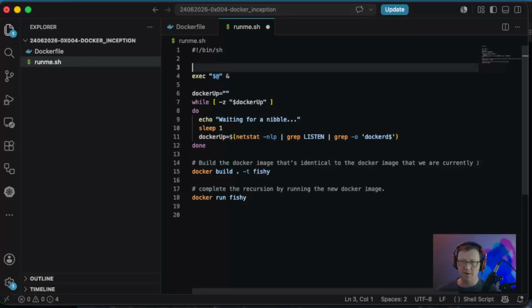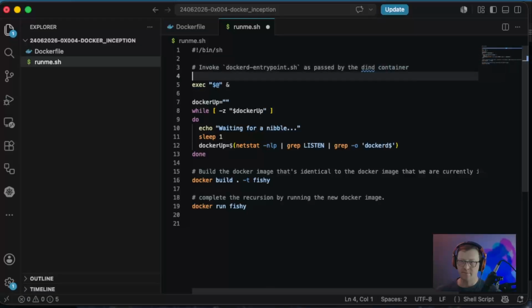Let's add in some comments. So invoke dockerd entry point as passed by the dind container. I feel like that's vaguely inaccurate, but accurate enough for the purposes of this.